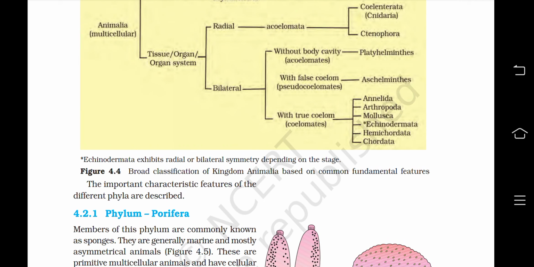So technically there is a word which we call retrogressive metamorphosis, which means that on an evolutionary basis the bilateral symmetry is more advanced than the radial one. But in the case of echinoderms, the larva is bilaterally symmetric and the adult is radially symmetric. So this is known as retrogressive metamorphosis. It is going down in evolution, not coming forward, going backward in the evolutionary process. So we have termed it retrogressive metamorphosis.